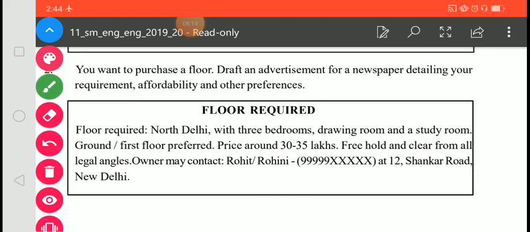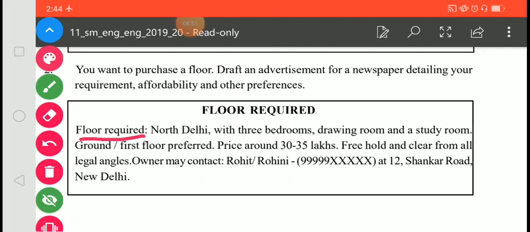You want to purchase a flat. Now in this question, you want to purchase a flat. Draft an advertisement for a newspaper detailing your requirement, affordability and other preferences. Now here in this advertisement you are going to purchase a flat. In the first one you were going to sell a flat. Now in this you require a flat. So here is how you will start.